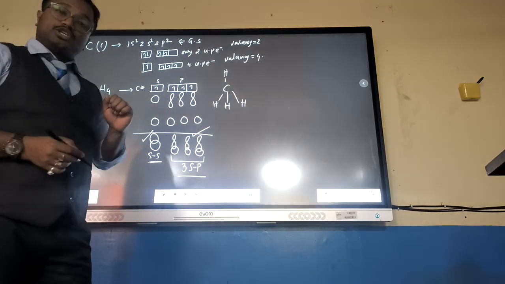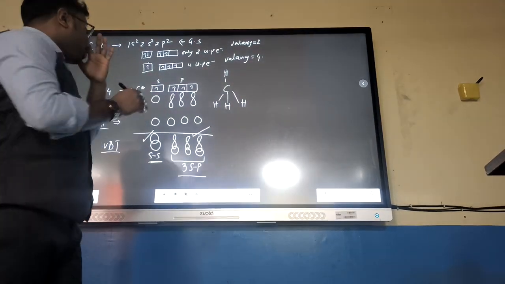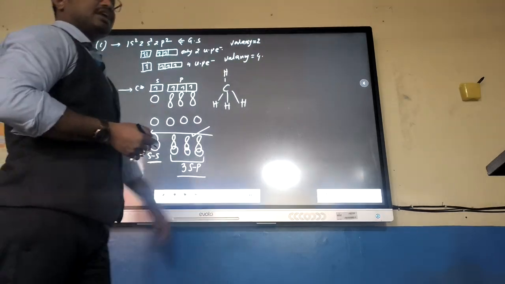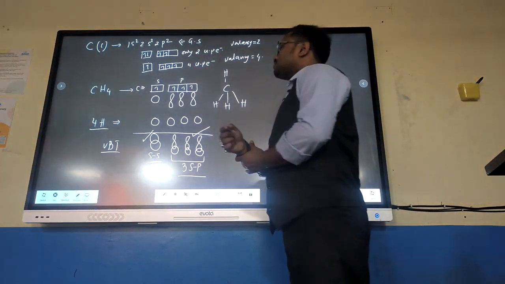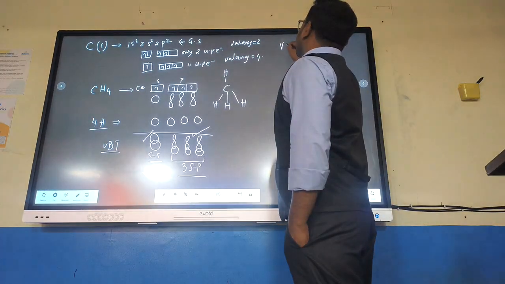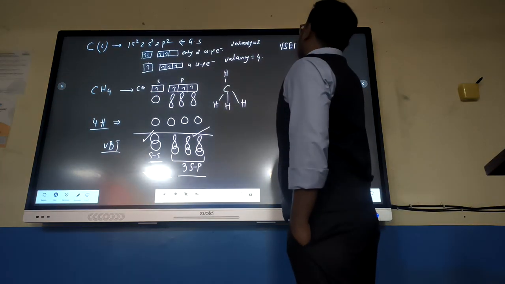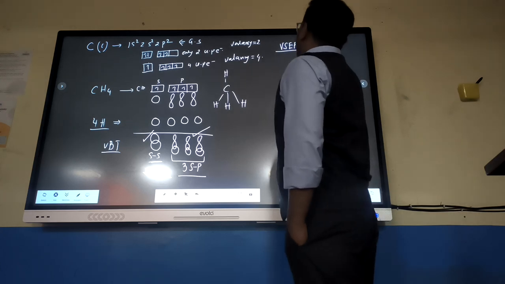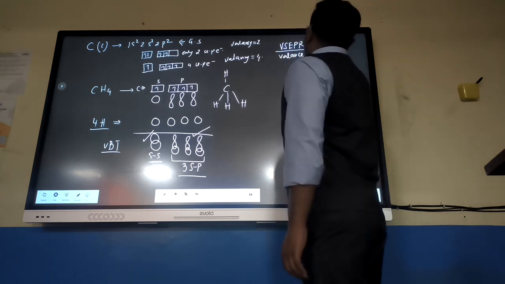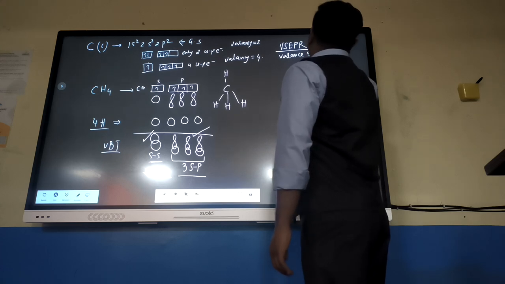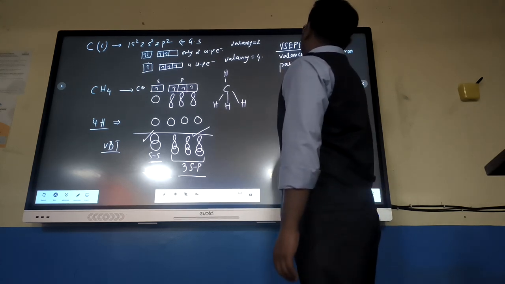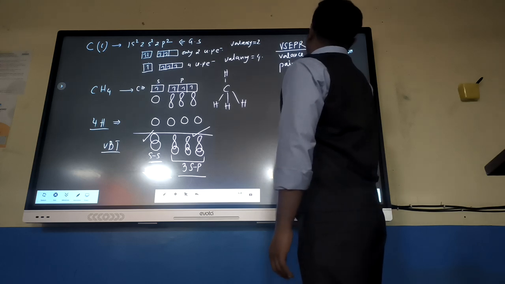So in hybridization, we came to know that all 4 bonds are identical to each other. Let's take the hybridization concept. While finding hybridization, we follow VSEPR theory, that is valence shell electron pair repulsion theory.